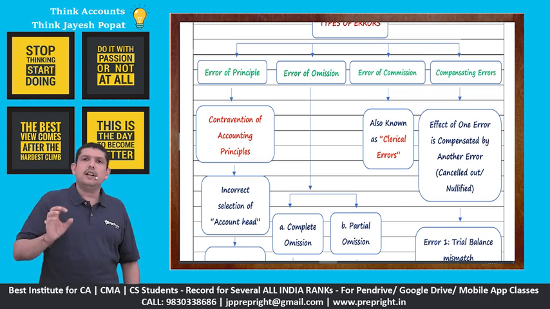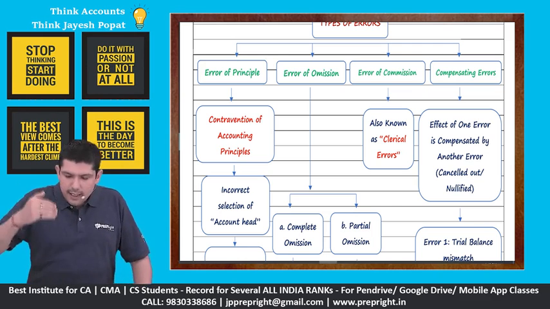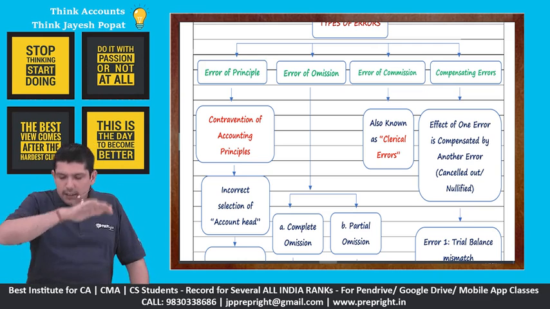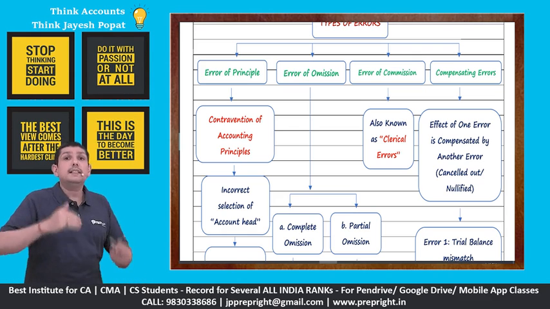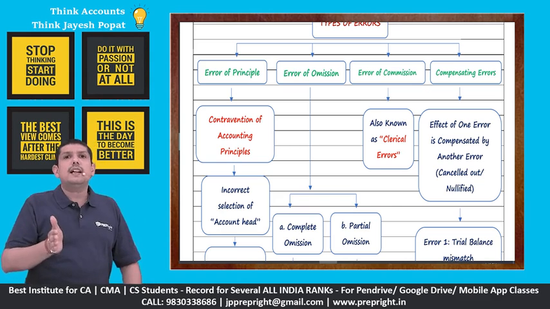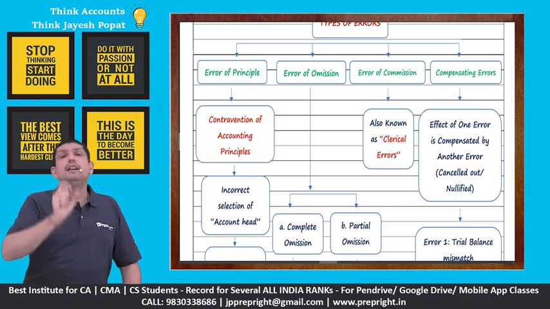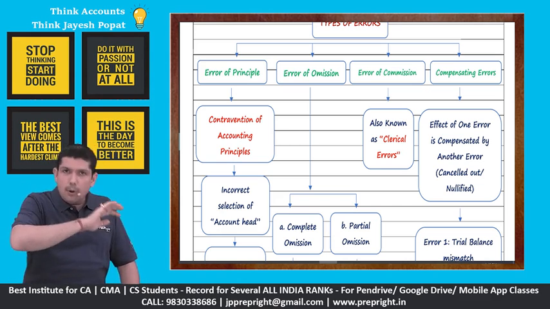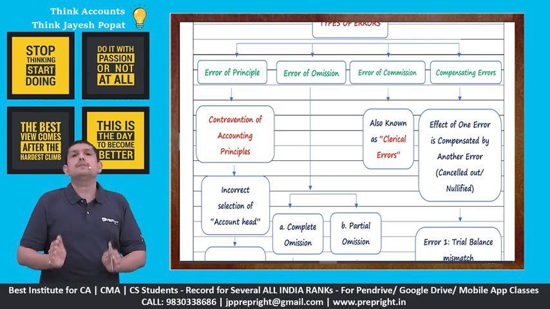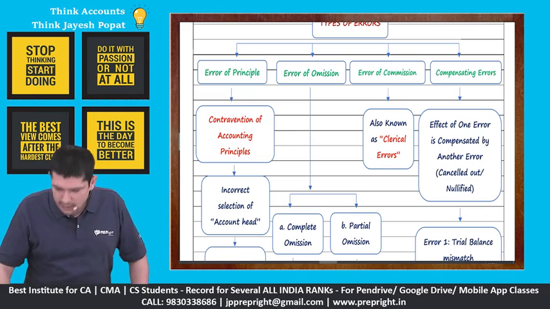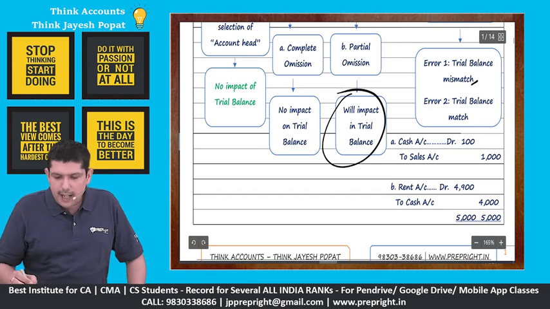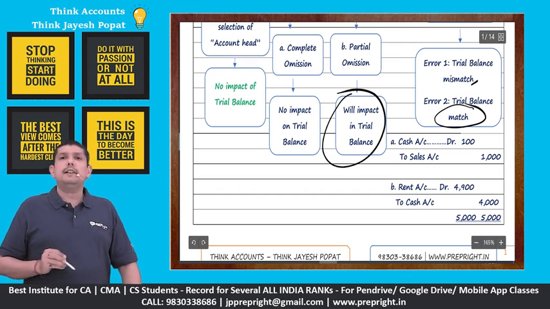In this kind of a scenario, what happens generally is that there is one error which is made in the books of accounts, and because of that error there's a mismatch in the trial balance, and then a second error takes place in the books of accounts, and by virtue of this second error, the impact on the trial balance of the first error is compensated, nullified, or let's say squared off, right? And there is no mismatch in the trial balance. We'll take an example that because of the first error there is a mismatch in the trial balance, and there is a second error, the trial balance matches.